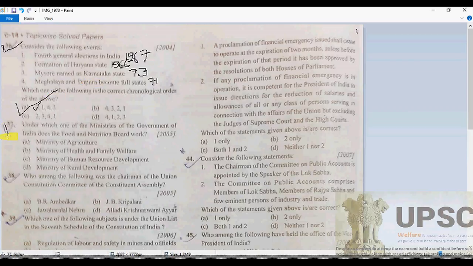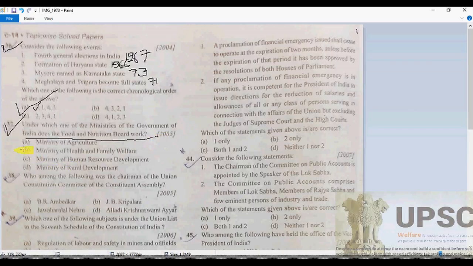Now question number 77. It says, under which one of the following ministries of the Government of India does the Food and Nutrition Board work?